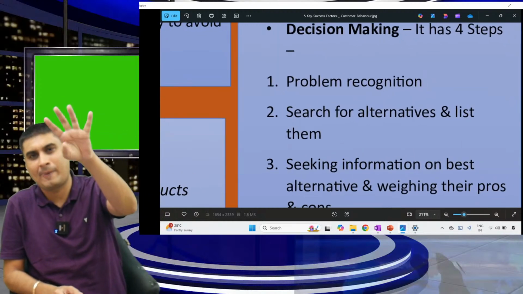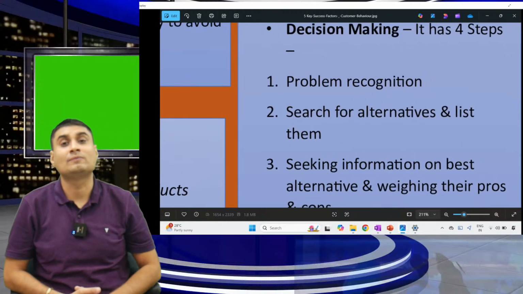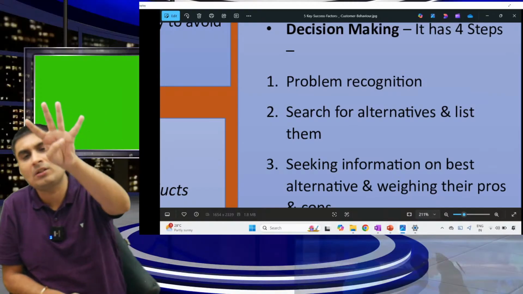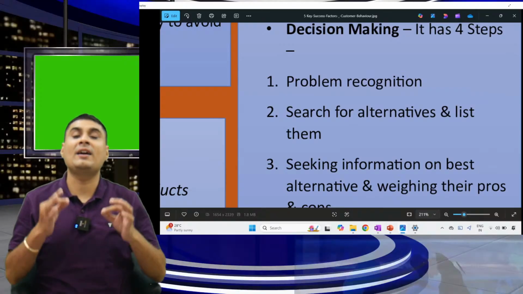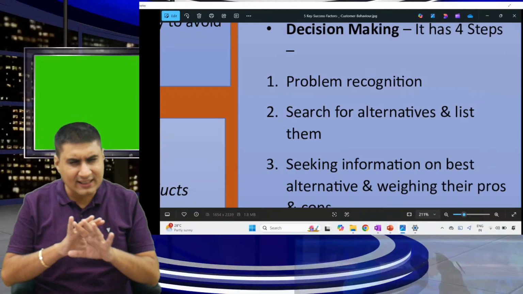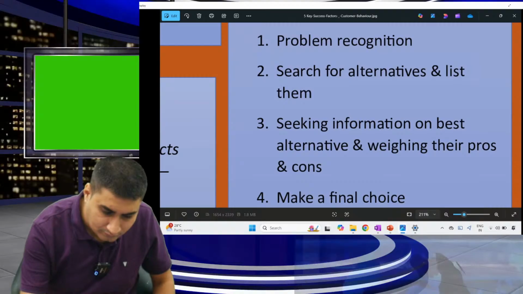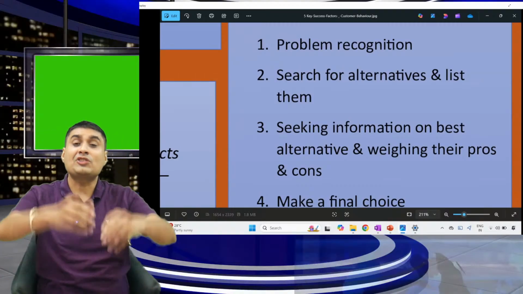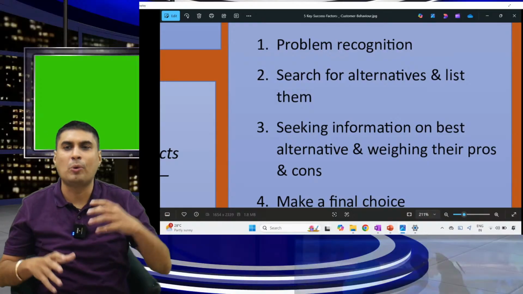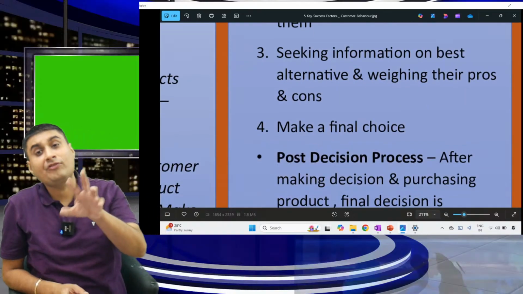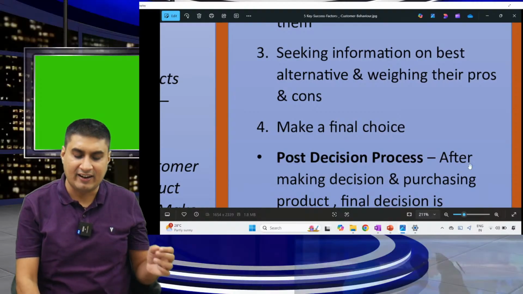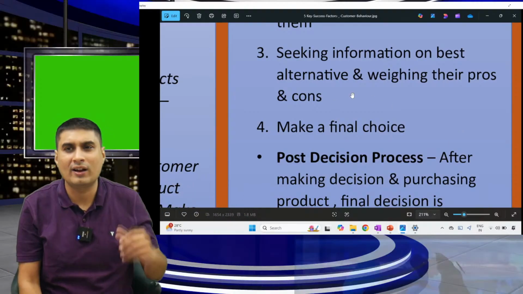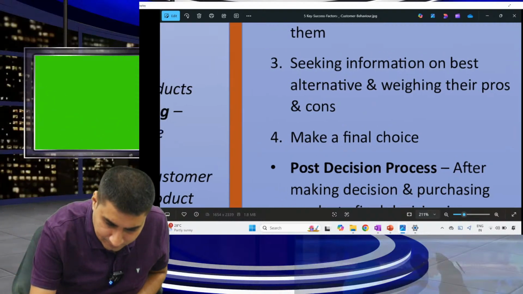Simple. It has 4 steps. This can also come as a question. Whenever you take a final decision after external and internal, decision making has 4 steps. This can come as a separate question. Though it is very easy, it can come. First, problem recognition. I want a phone. Second, search for various alternatives: Samsung, Oppo, Vivo. Third, seek information on advantage and disadvantage, pros and cons of all alternatives. Fourth, make a final choice. Over. Select, I want Samsung. Over.